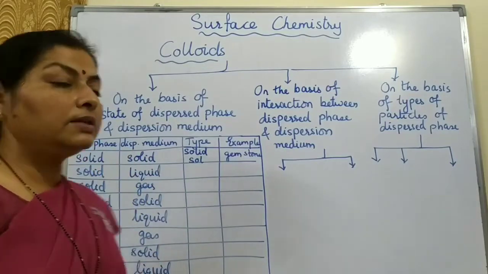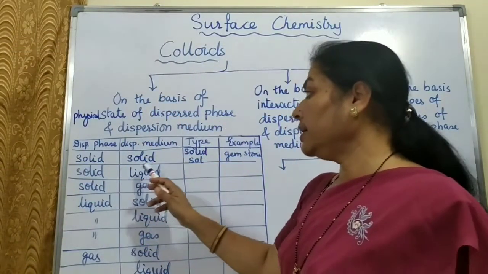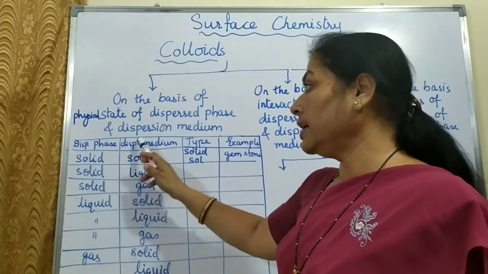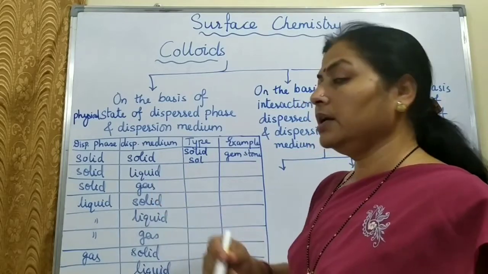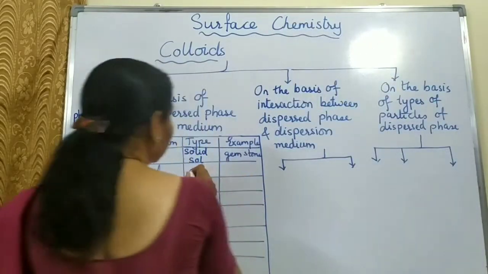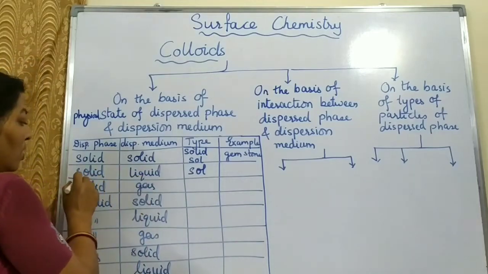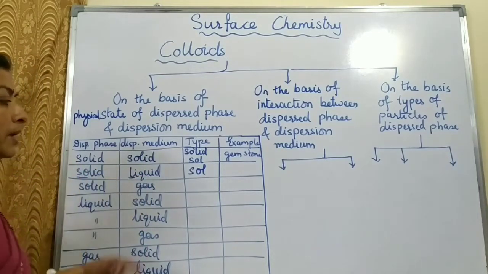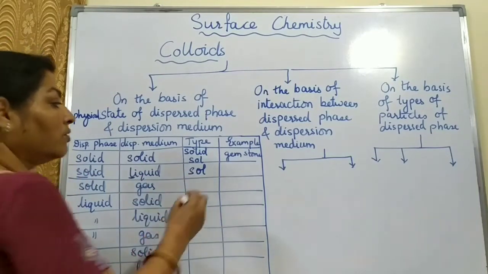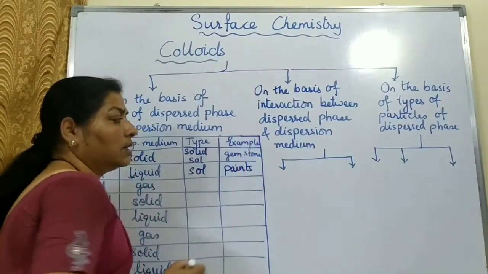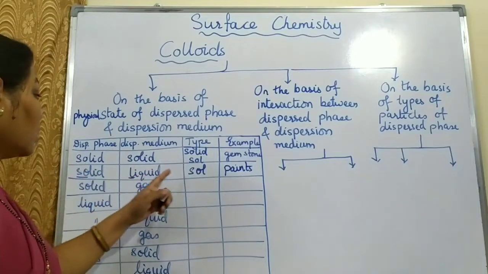Then the next type is solid in liquid. The dispersed phase is solid and the dispersion medium is a liquid. We will simply call it as a sol. Sol word comes from solid and liquid combination. So we will call it as a sol. For example, paints and cell fluids. They are examples of sol.